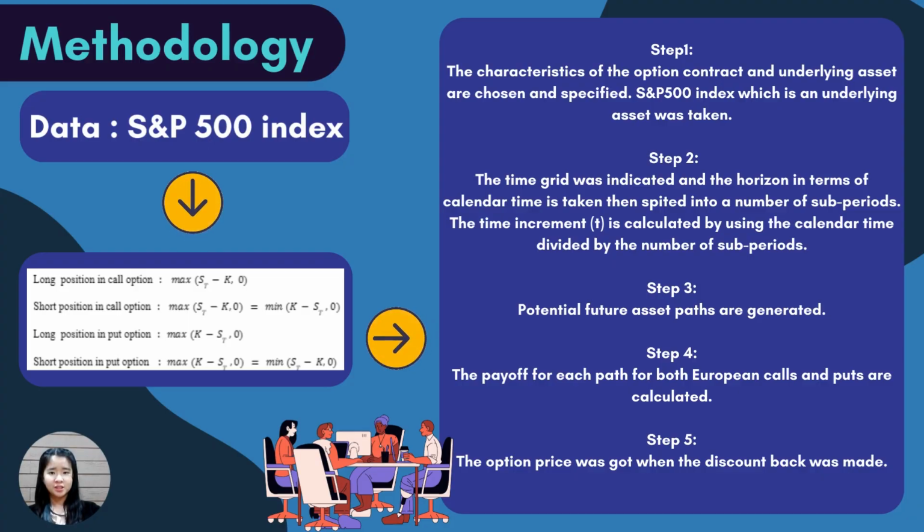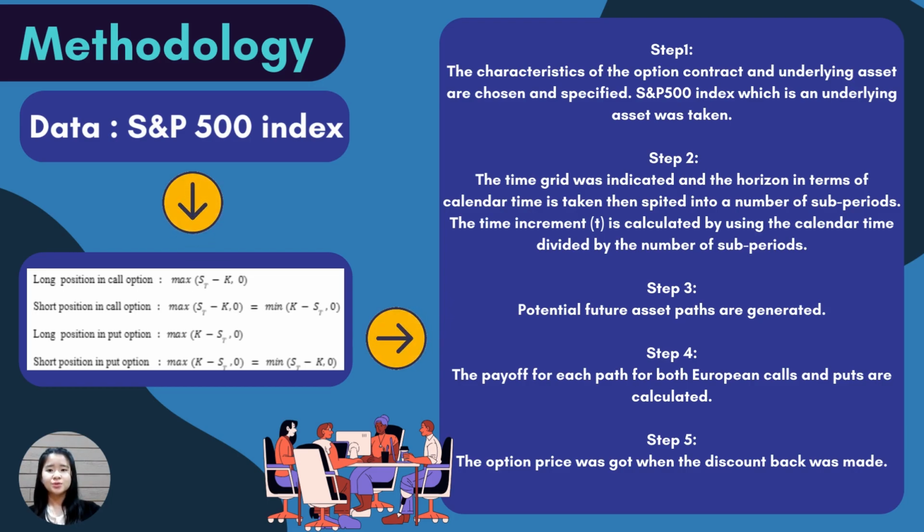In the methodology, the historical data used is the S&P 500 index for the period of 2011. S&P 500 index options are divided into call and put options. There are four equations that illustrate long and short positions in call and put options respectively. Besides, MATLAB software is also used by the researchers to adopt Monte Carlo simulation in option pricing.